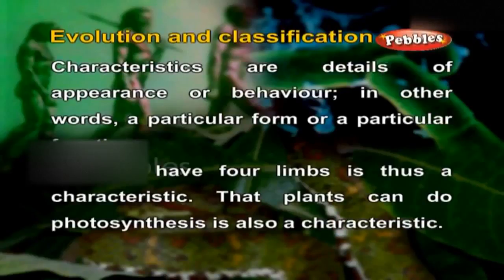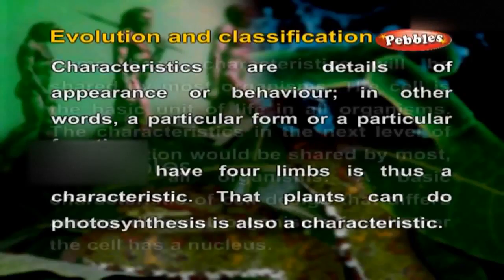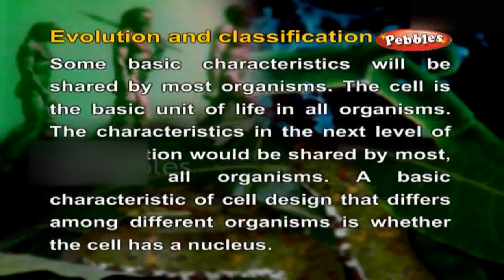That we have four limbs is thus a characteristic. That plants can do photosynthesis is also a characteristic. Some basic characteristics will be shared by most organisms. The cell is the basic unit of life in all organisms. The characteristics in the next level of classification would be shared by most but not all organisms.